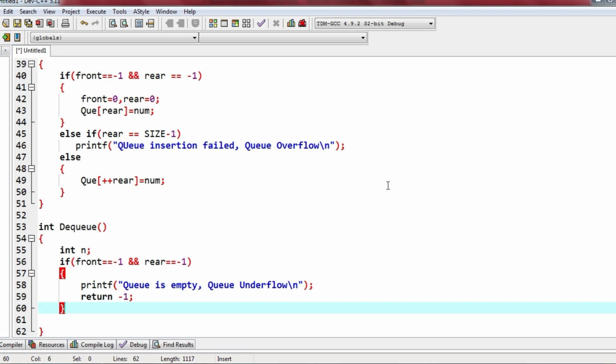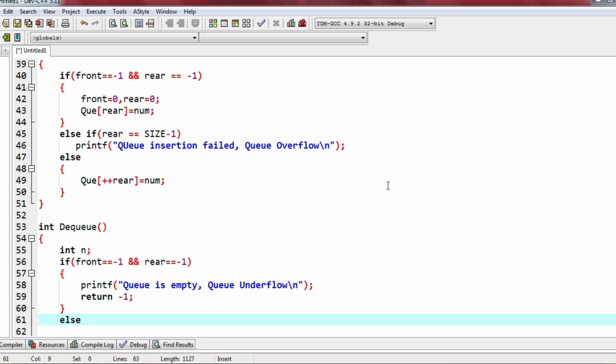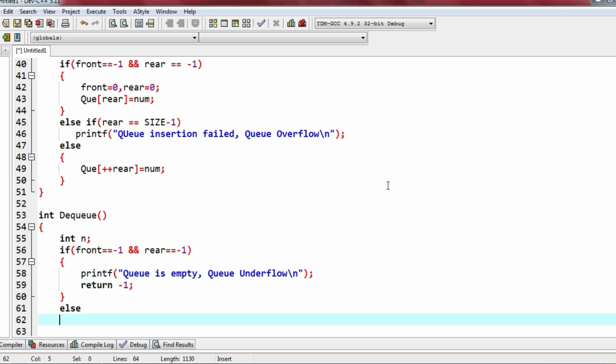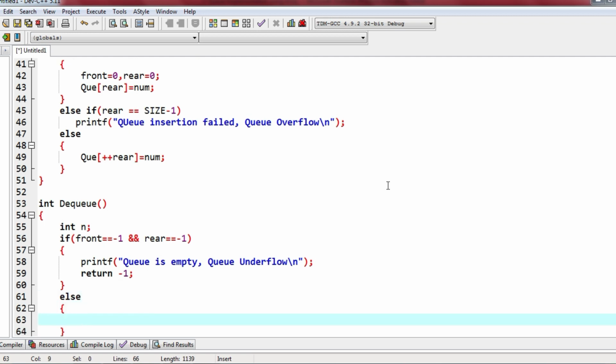Else if the queue is not empty, then we are checking whether both are equal to the same value. Front is equal to rear. So what does that mean? If front is equal to rear, it means it has only one element.